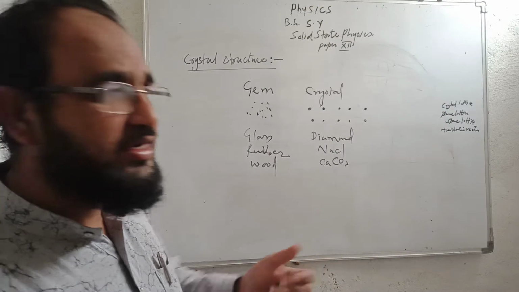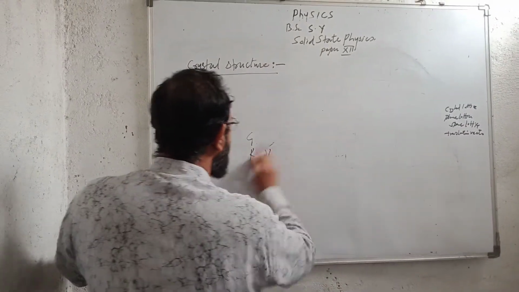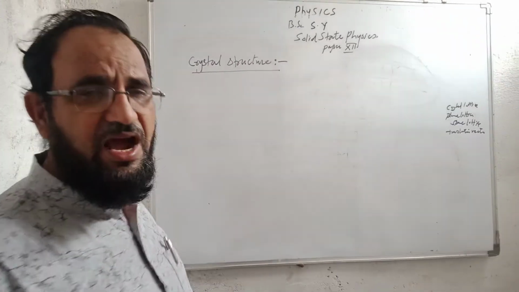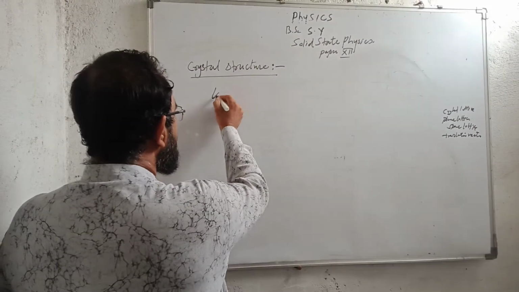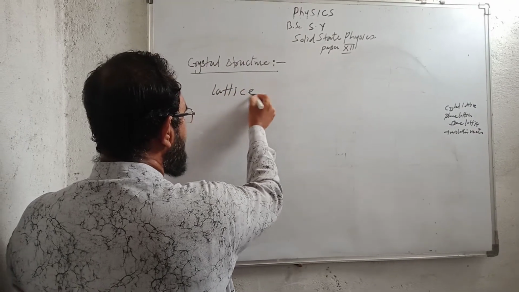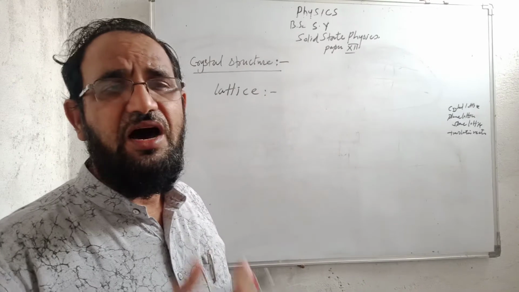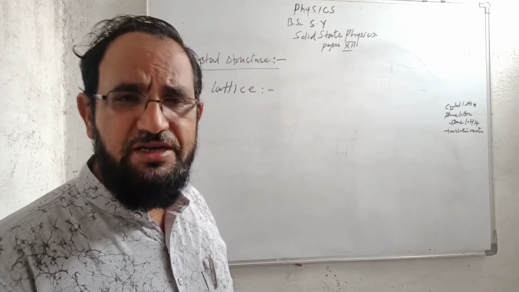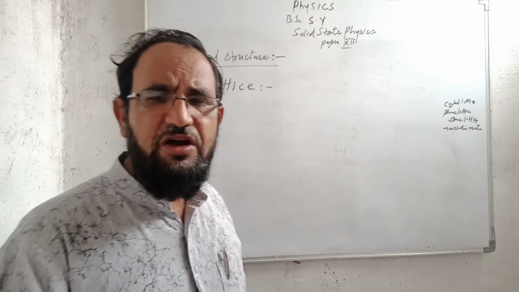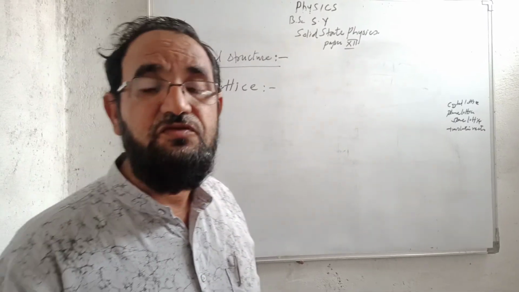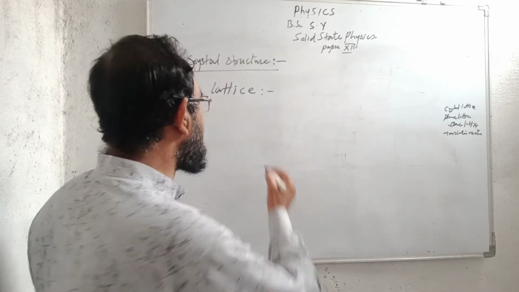What is a crystal? To understand the crystal, we can study about the lattice and the basis. What is the lattice and basis? So let us see what is lattice. Lattice is nothing but the arrangement of the points in a regular fashion. An infinite number of points which are arranged in a regular fashion is called a lattice.